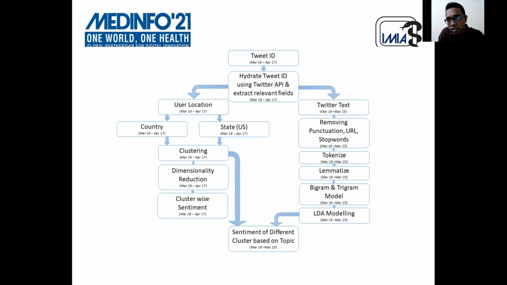And on the right side, we used the tweet text to remove punctuation, URLs, and stop words, then tokenized and lemmatized them, then trained bigram and trigram models on them, and finally did LDA topic modeling. And then on those topics, we try to derive sentiment based on different clusters.